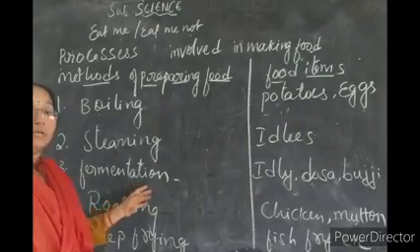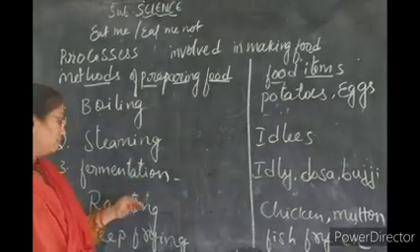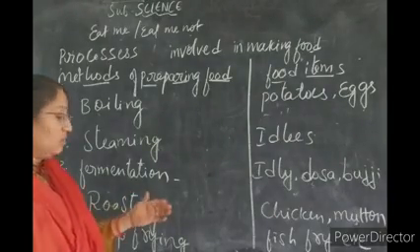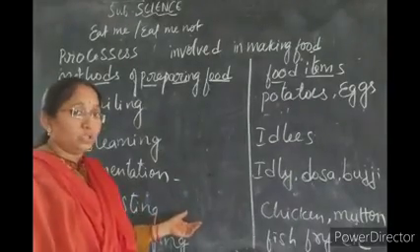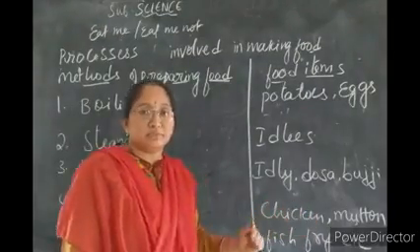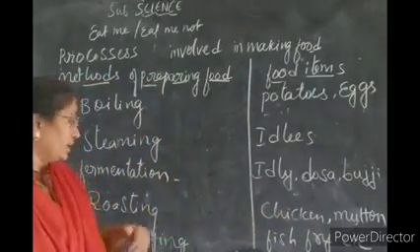Now the next method of preparing food is roasting. Roasting means frying. Most of your parents know this, but you may not know. Chicken, mutton and any other items you can roast, you can fry.